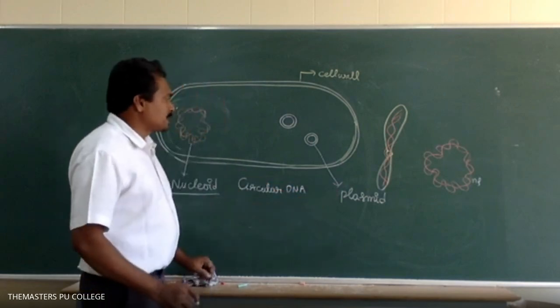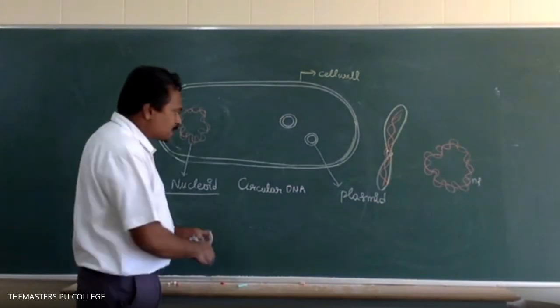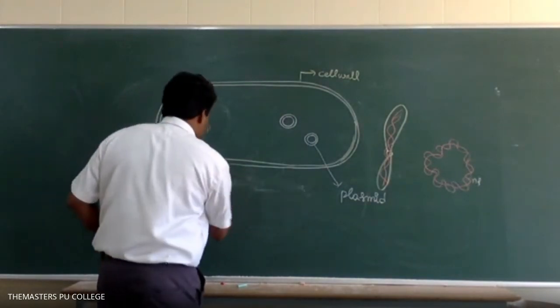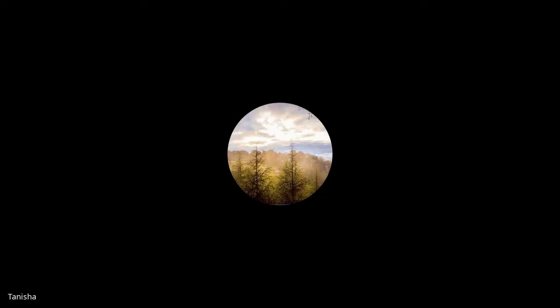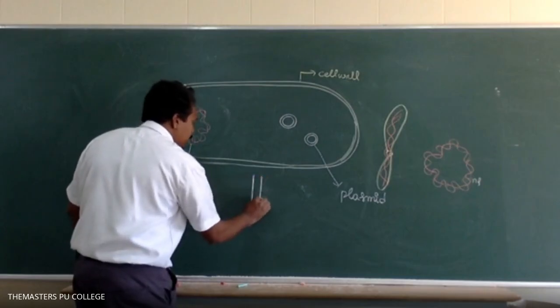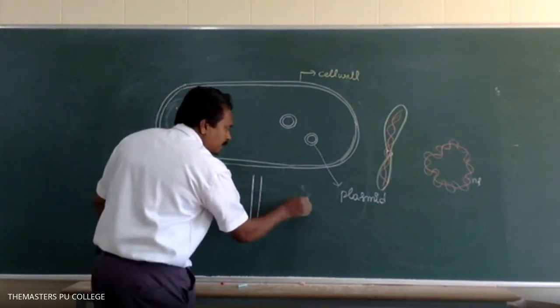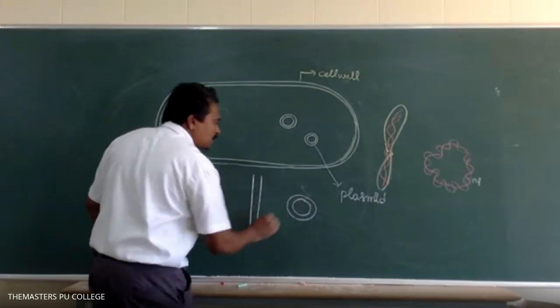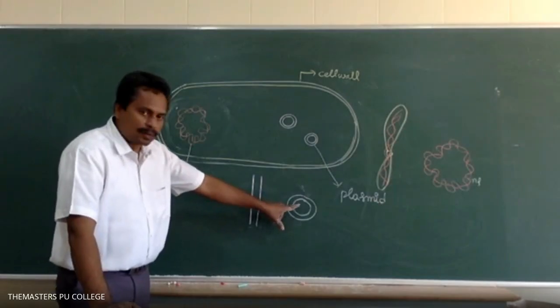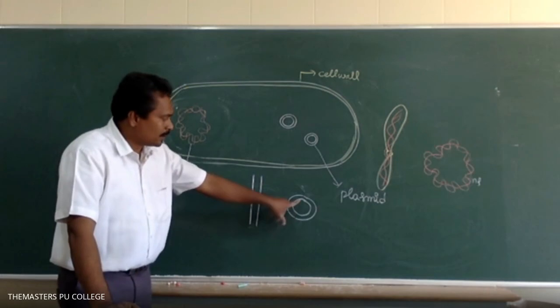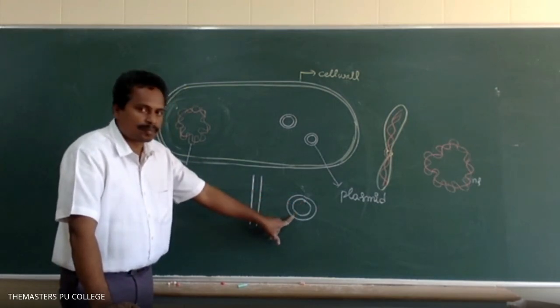The plasmid consists of how many strands? One strand or two strands? Two strands. Are they linear or circular? Circular. Here I draw two strands, and these two strands are circular.